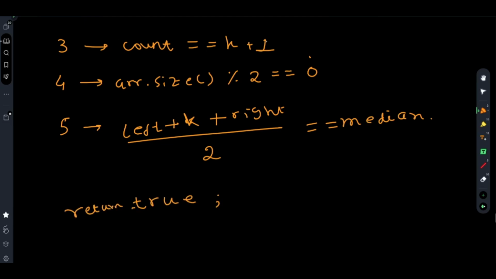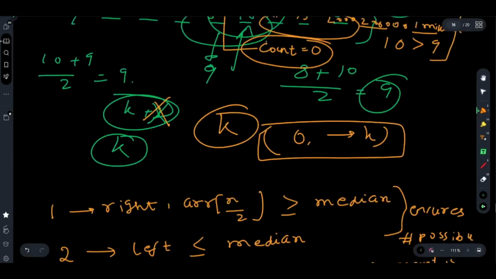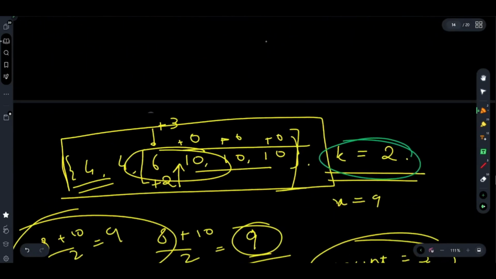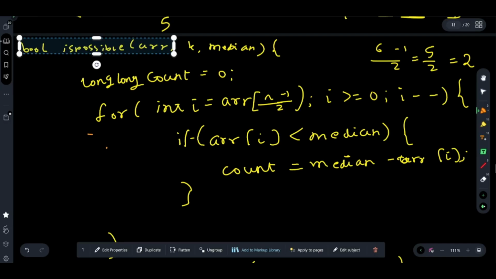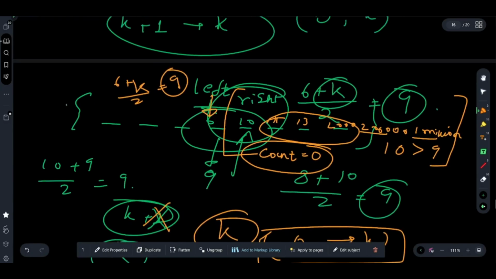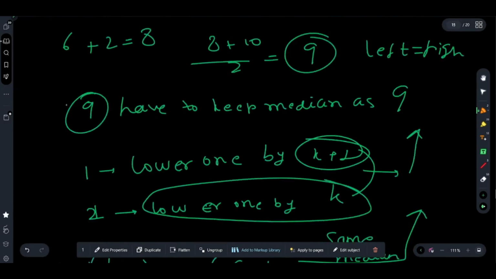I will show it in the code, or I will append it in the code. Okay, sorry, forget it, it's not working. I will append it in the code.